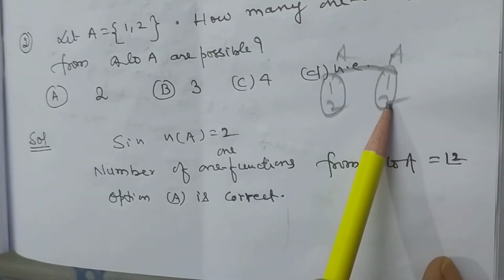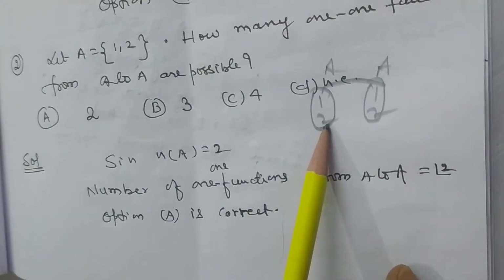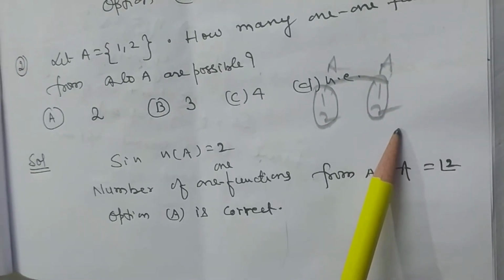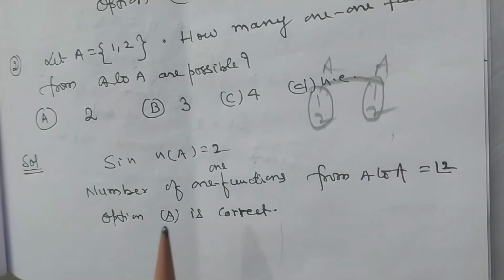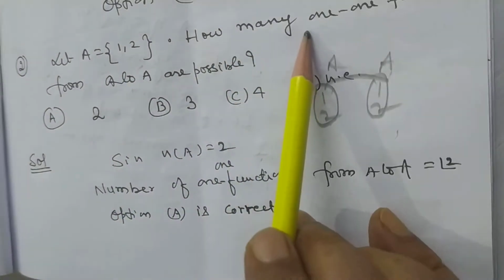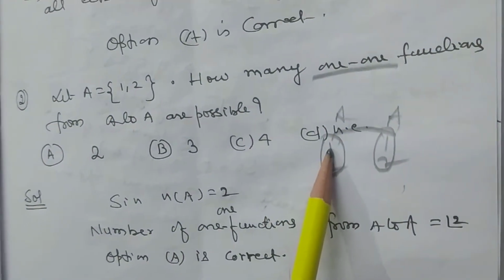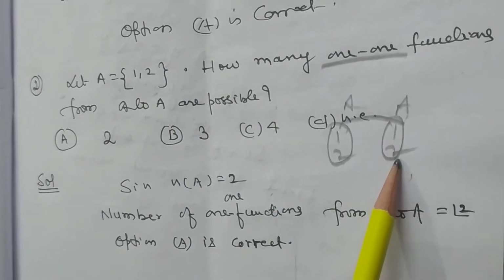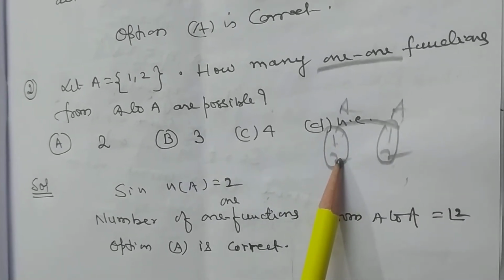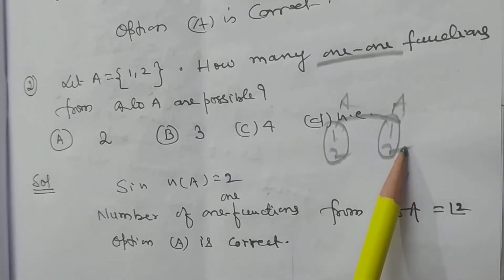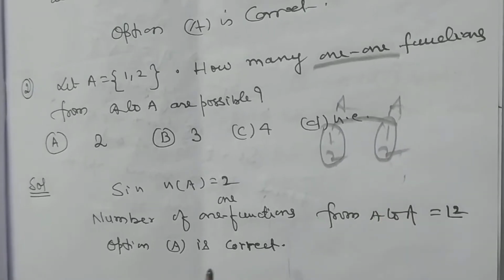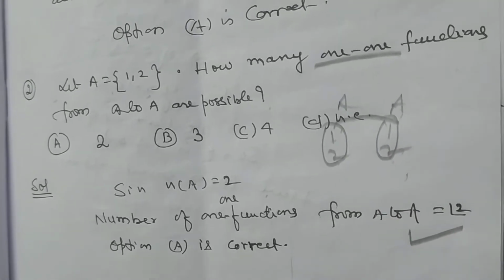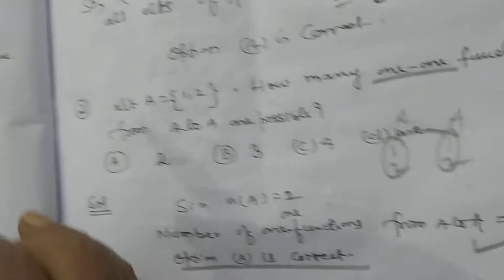One has 2 options. If we start from 1, then 2 has only 1 option. It will be 2 into 1, that is factorial 2. So option A is correct.